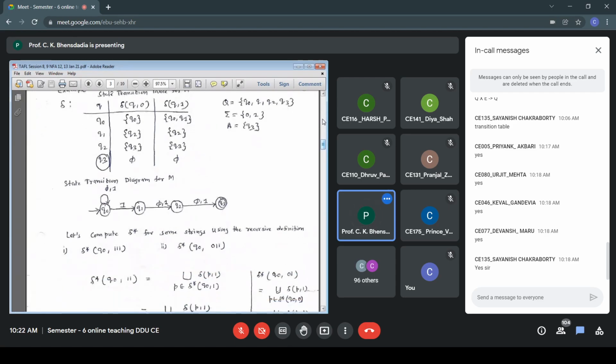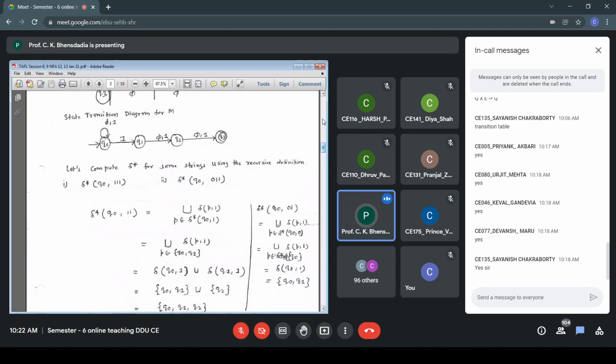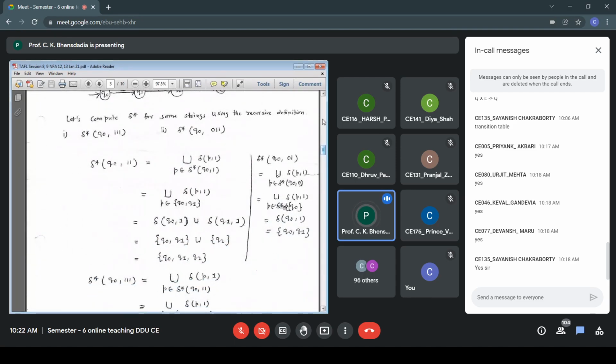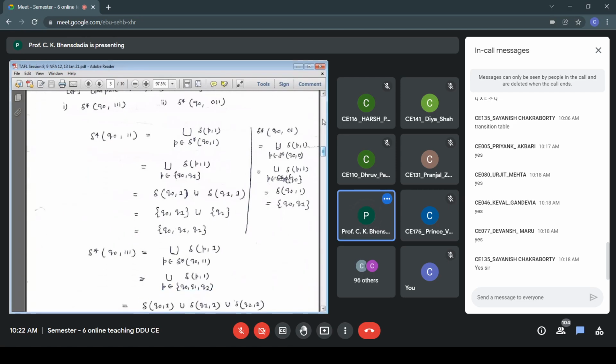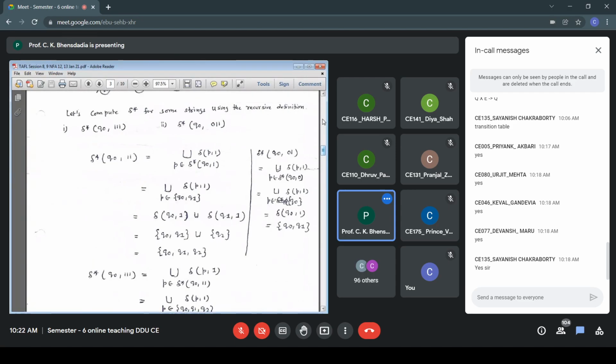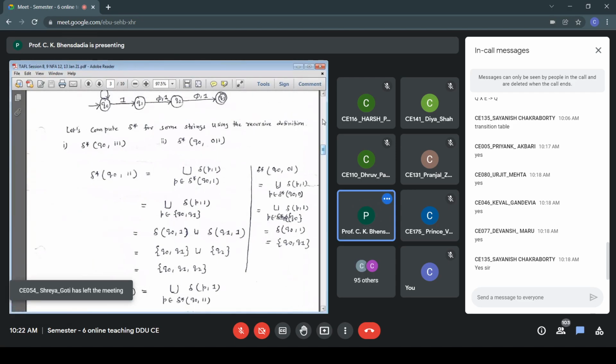So we apply. Let's focus on this left part, computing delta star(Q0, 111). Let us go from bottom to the top. As per the definition, I split my input. Here my input is 111. I want to find out the states that can be visited from Q0 after processing 111. That is the meaning of delta star(Q0, 111). From state Q0, after I process 111, which are the different states that I can visit?